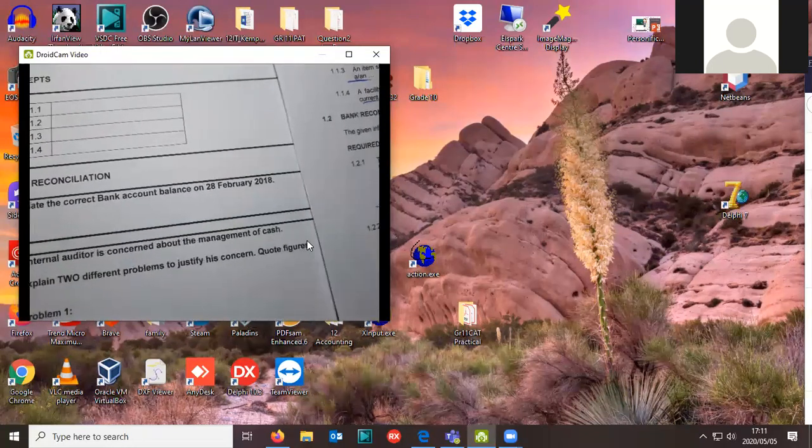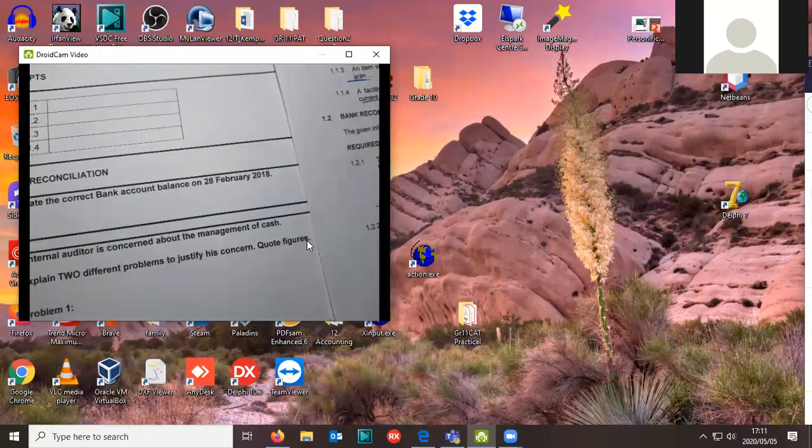Right. Okay. But there's the correct bank account balance. So let's go through it. What we need to do is calculate the correct bank account balance. So we start off with the 16,160, because that is the amount from our bank.